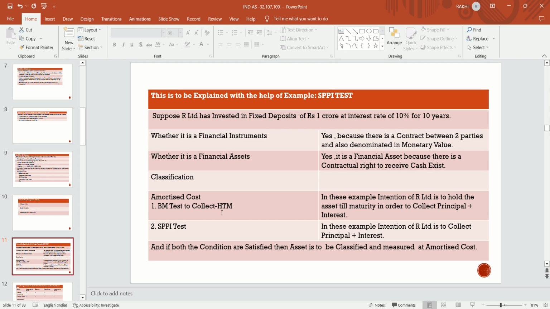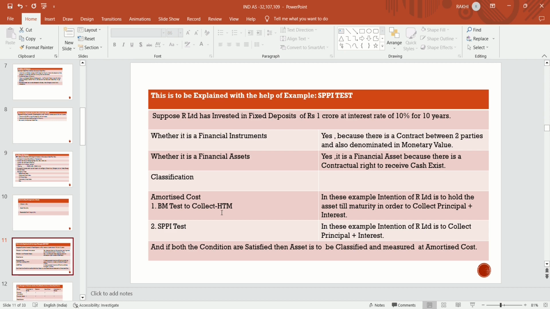In this example, the intention of R Limited is to hold the asset till maturity in order to collect the principal and interest. So it's satisfying the business model test. Now the SPPI test: in this transaction, interest is present, principal is present, and interest is at a fixed rate of interest, and it should not be linked with any indexes like equity share prices. So it is satisfying the condition of the SPPI test.